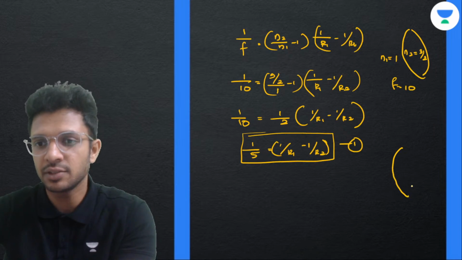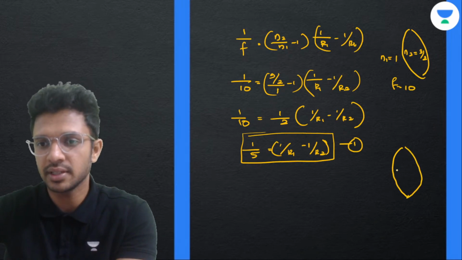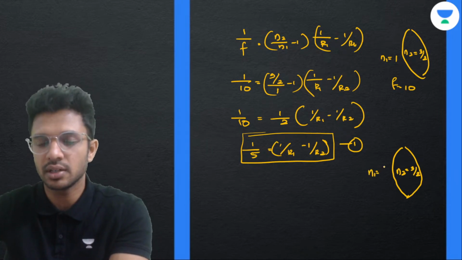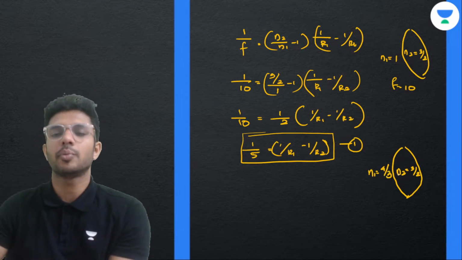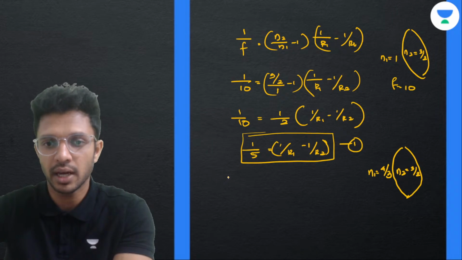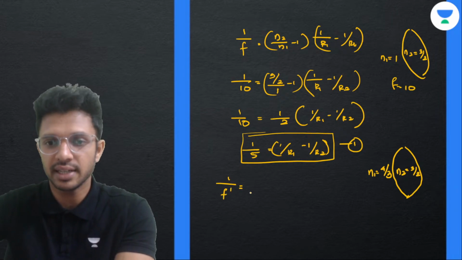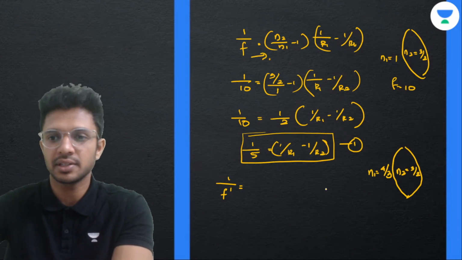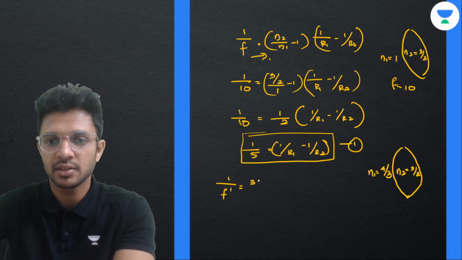Obviously, the refractive index of the lens is 3 by 2. Now this lens is not kept in air, it is kept in water with a refractive index of 4 by 3. In this case, focal length क्या आता है? Formula 1 by new focal length, let's call it as f dash, is n2 by n1 minus 1, देख लें the above equation. n2 क्या है? 3 by 2. n1 क्या है? 4 by 3.